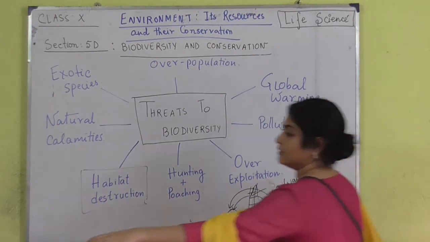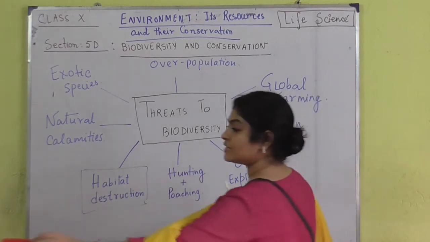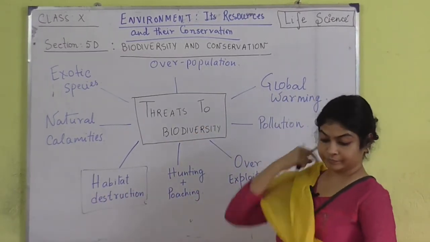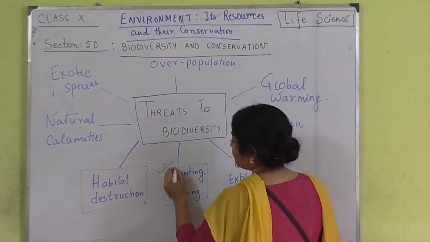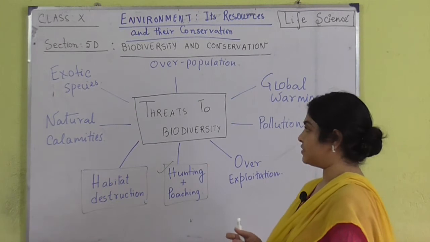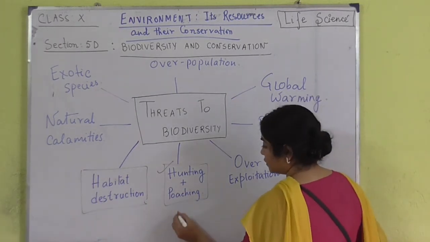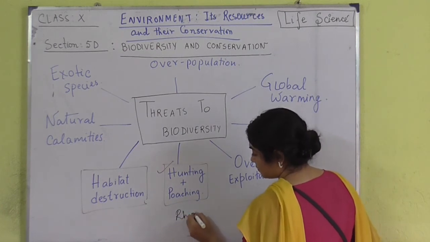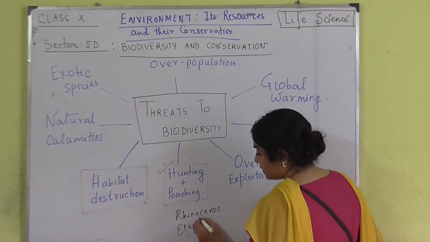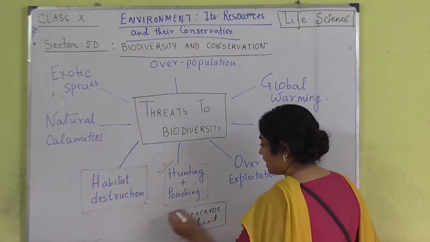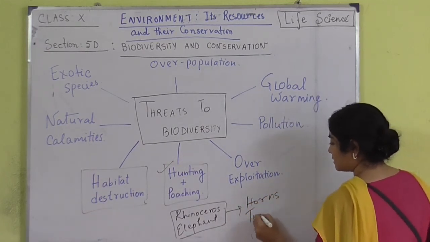What is the next thing? The next thing is hunting and poaching. Now this is very easy. Poaching is basically the illegal hunting of different types of animals. Poaching and hunting are one of the major reasons of biodiversity loss of specific animals. For example, rhinoceros and elephants are being illegally poached or hunted for their horns and tusks.